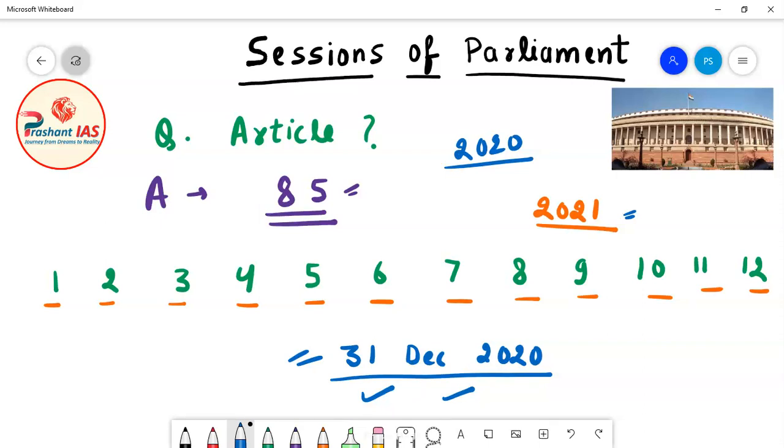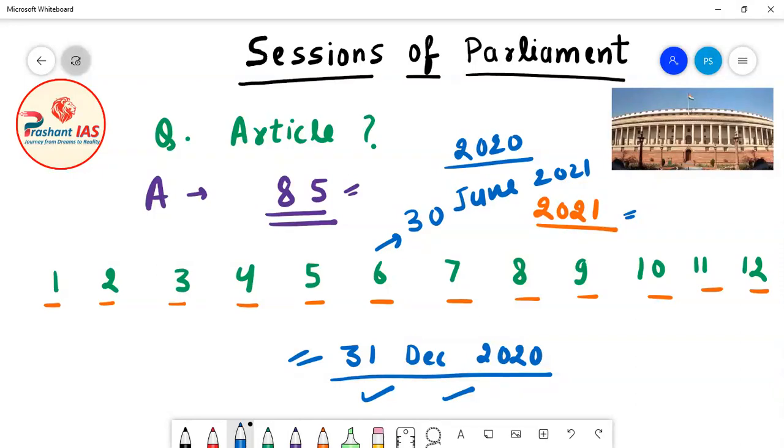Now what does the Constitution of India say, meaning what does Article 85 say? According to Article 85, the next session of the parliament, meaning the first sitting of the next session, must be conducted on or before 30th of June 2021.